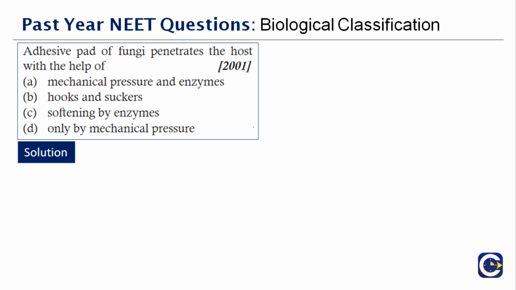It pushes against the cell wall of the host and then releases an enzyme called cellulase to digest the cellulose. Why is this produced? To digest the cellulose of the host cell wall so that the hyphae is able to penetrate the host cell wall. So the adhesive pad of the fungi will penetrate the host with the help of mechanical pressure and enzymes. The correct answer is option A.